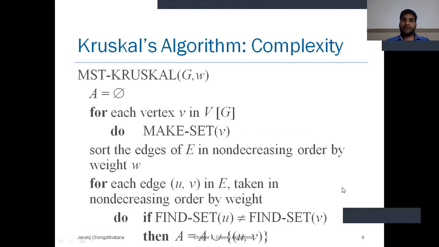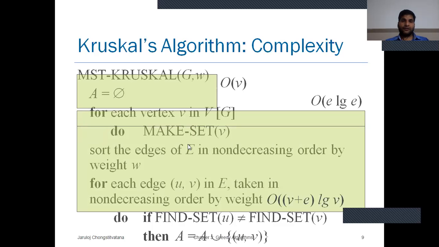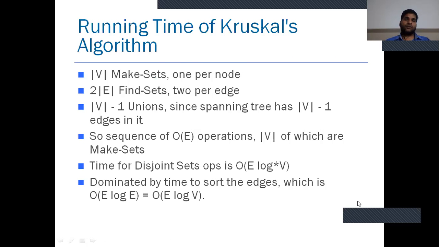So, the time complexity of Kruskal algorithm. First, for selecting the total number of vertices, order of V. Next, we select each vertex, and sorting the edges takes E log E. Then we make sets and select each edge according to the increasing order of weight, so the total time complexity is order of V plus E log V. So we can say the time complexity of Kruskal algorithm is E log E or E log V.